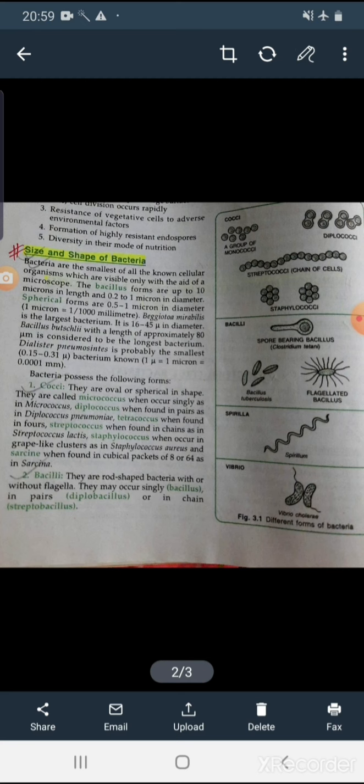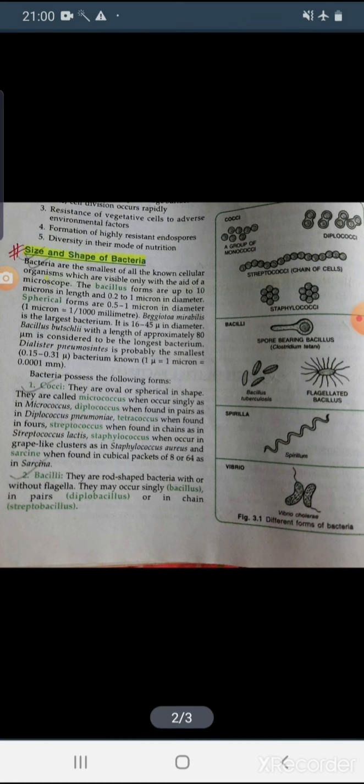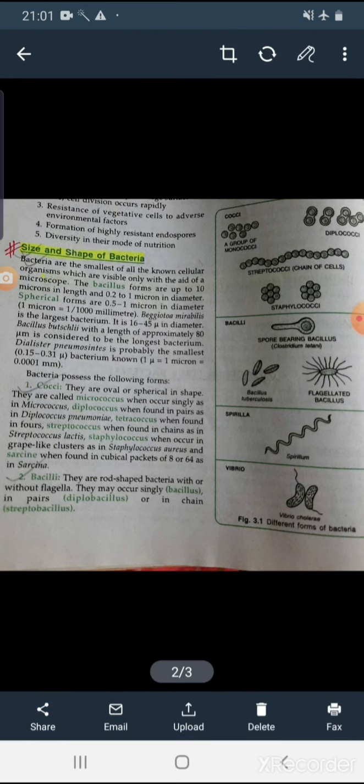and sometimes they reproduce by conjugation also. So let's see the shape and size of bacteria. Bacteria are the smallest of the cellular organisms, and without a microscope we cannot see them. For the bacillus shape, the length is from 0.2 to 1 micron, and some spherical bacteria have a length of 0.5 to 1 micron. So let's see the different shapes of bacteria.